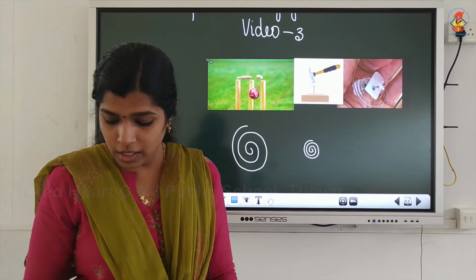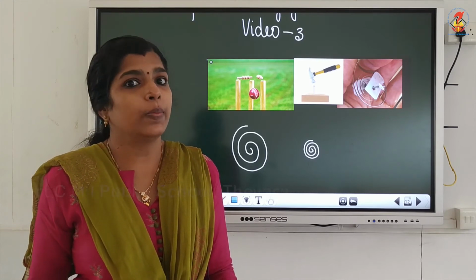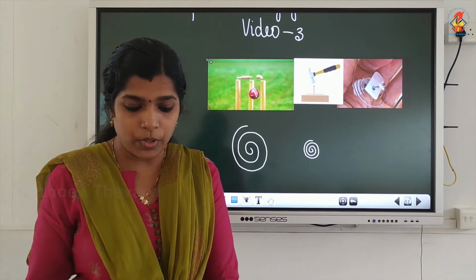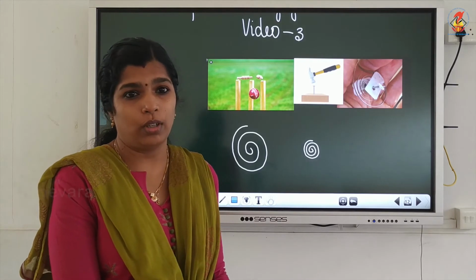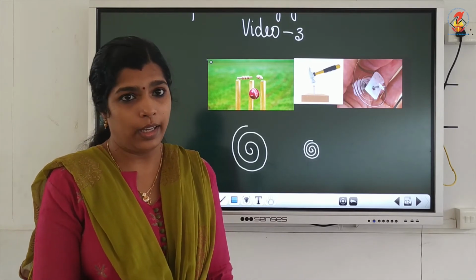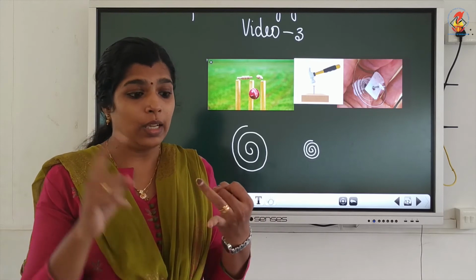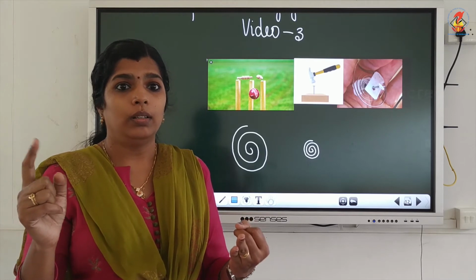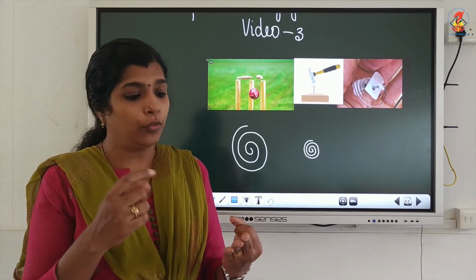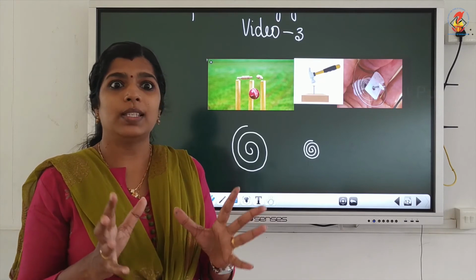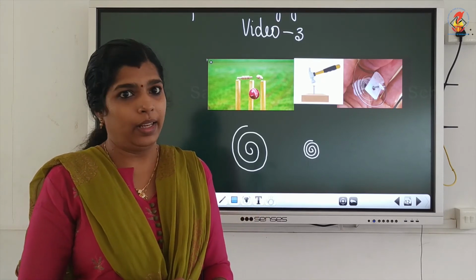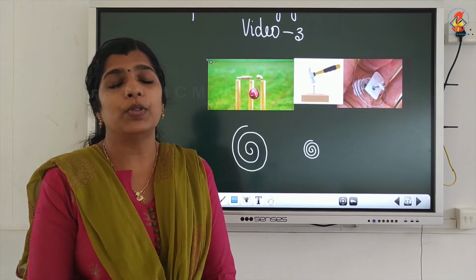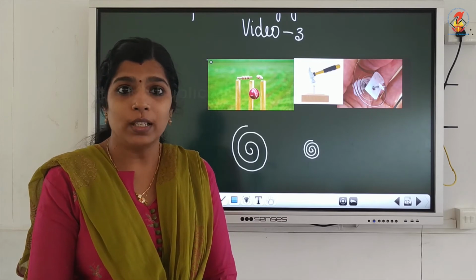So, kinetic energy means the energy possessed by an object due to its motion. The energy possessed by an object due to its motion, that is known as kinetic energy. A moving bullet, a moving aeroplane, means flying aeroplane, flowing water, all those things have kinetic energy. So, in short, kinetic energy is energy possessed by an object due to its motion.